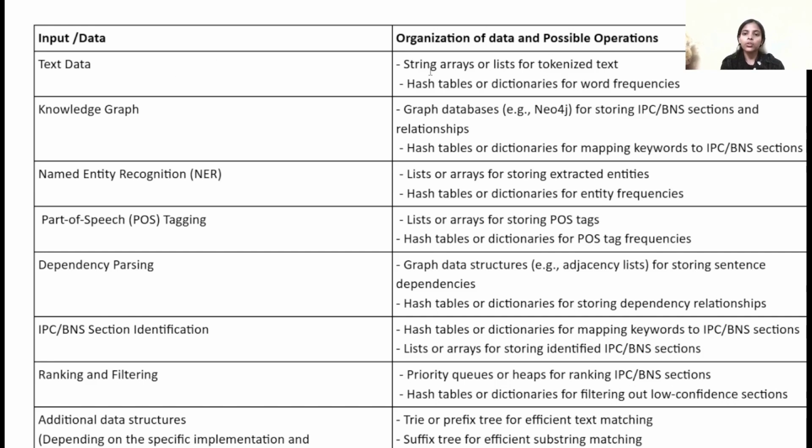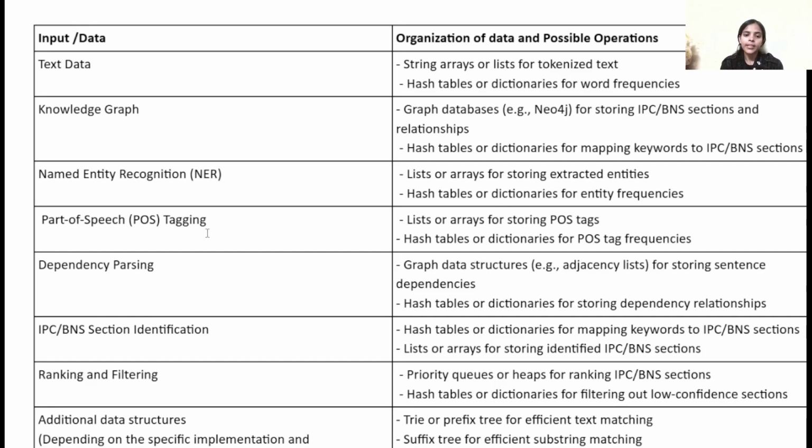So for text data, we use a string array or list, which is used to store tokenized text, and we also use a hash table or dictionary for word frequency. In case of IPC BNS section identification, there is a knowledge graph. We use a graph database for storing IPC BNS sections and relationships, and also use a hash table or dictionary for mapping keywords to IPC BNS sections. For named entity recognition, we use lists or arrays to store extracted entities, and also a hash table or dictionary for entity frequencies.